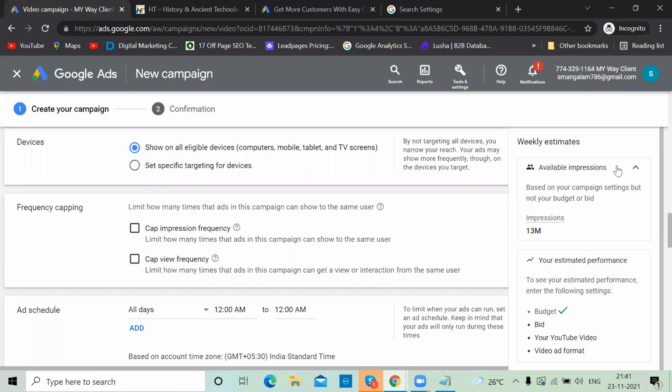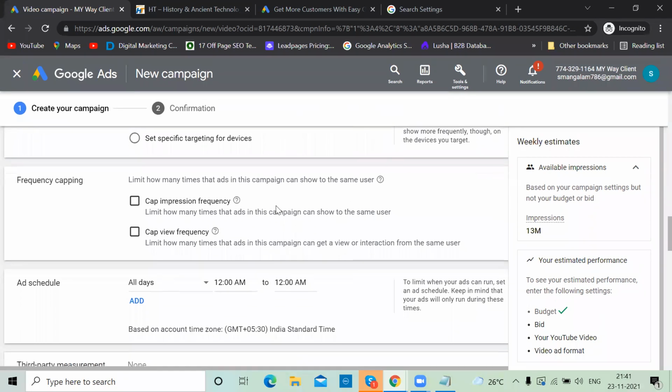That's why you can cap, like you can say that I want to show my ad to a person only 5 times, only 10 times. So it's clearly mentioned, limit how many times that ad in this campaign can show to the same user. Cap impression frequency, cap view frequency. Limit how many times that ad can get a view or interaction from the same user.